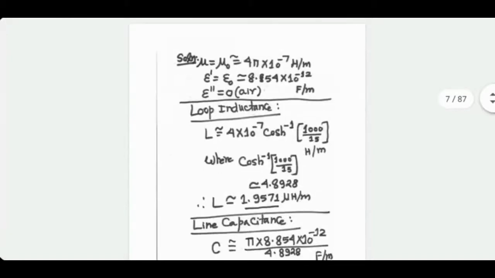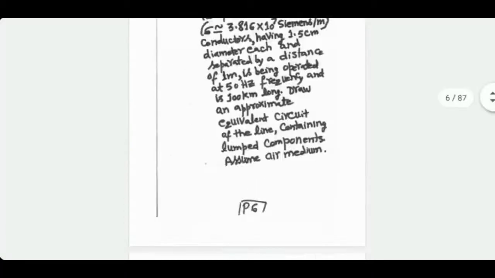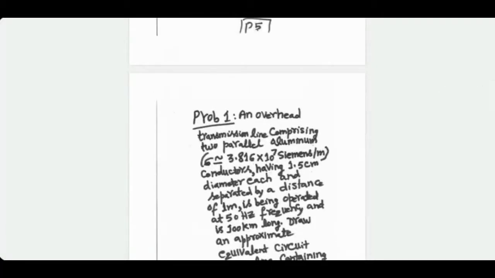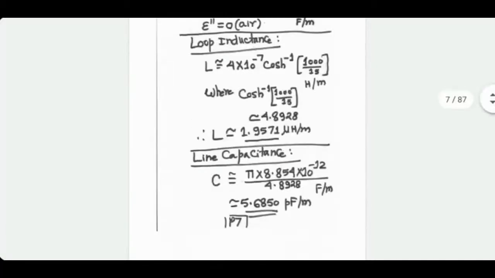So mu is 4 pi into 10 raised to the power minus 7 divided by pi gives you 4 multiplied by 10 to the power minus 7 cos hyperbolic inverse of 1 meter divided by 1.5 centimeter.